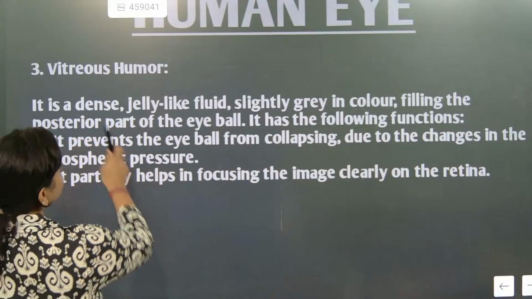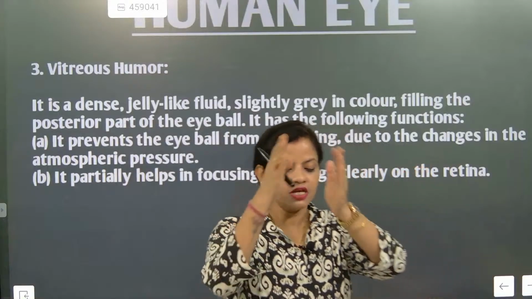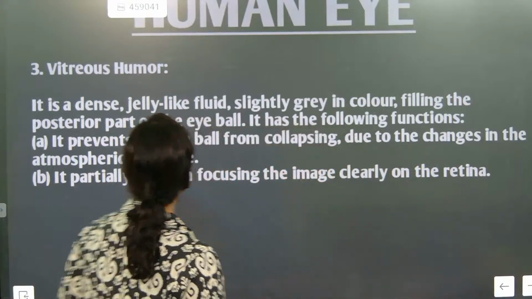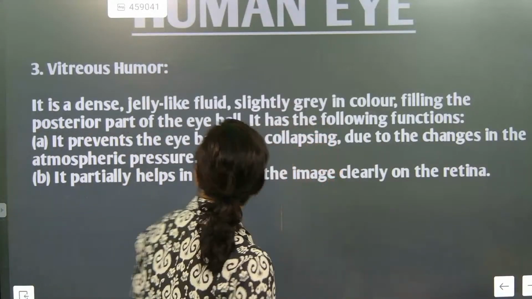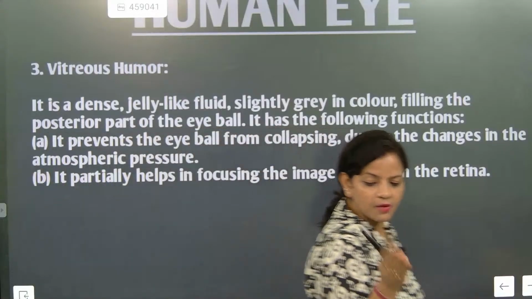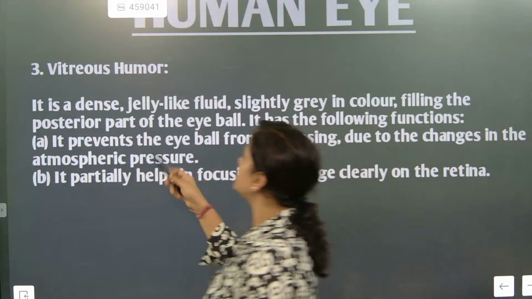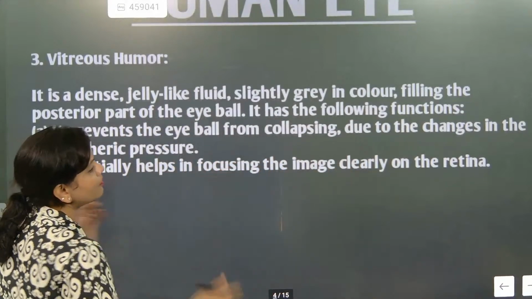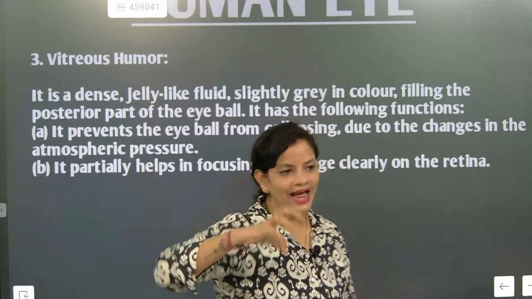Now, vitreous humor is a dense jelly-like fluid, slightly grey in color. The lens separates aqueous humor and vitreous humor. So vitreous humor is a dense jelly fluid, slightly grey in color, filling the posterior part of the eyeball. Anterior means the front part, posterior means the back part. Understood? Now, the posterior part of the eyeball has the following function. It prevents the eyeball from collapsing, because it keeps the eyeball size intact. Got it?